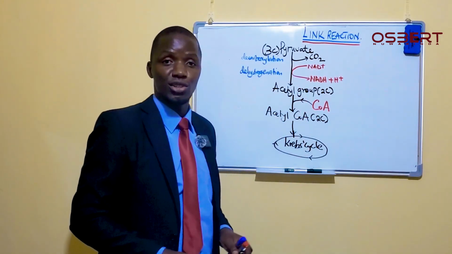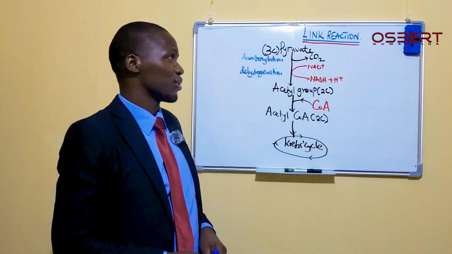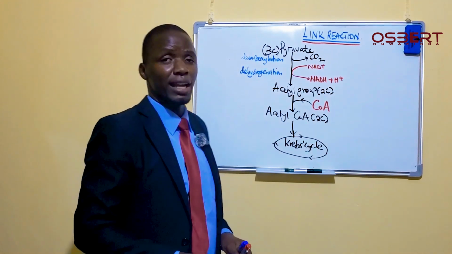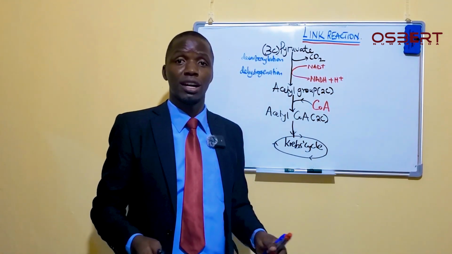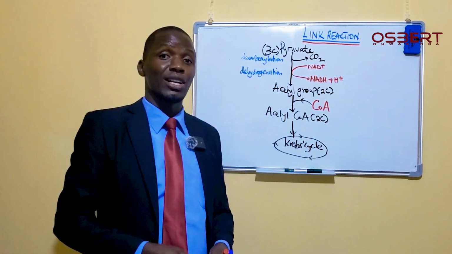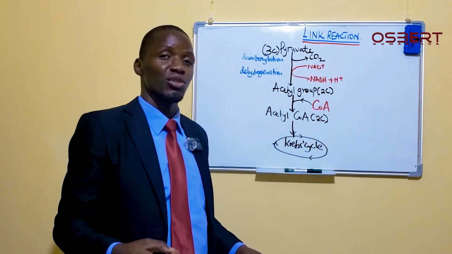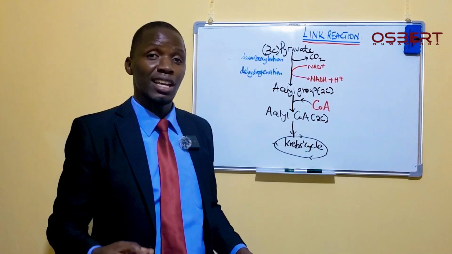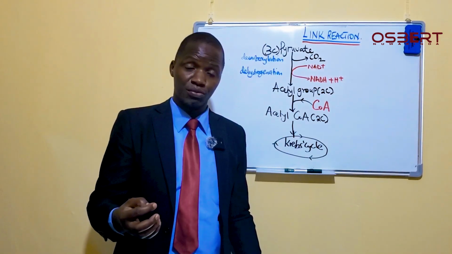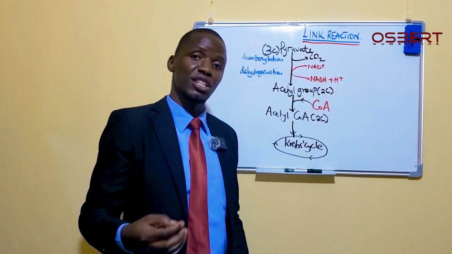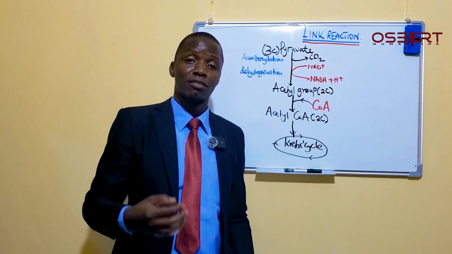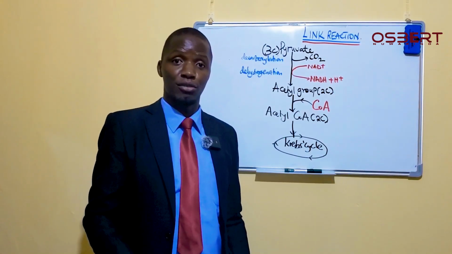So if my food molecule, for example, is glucose, assume the food I have eaten that will help me produce energy is glucose. That glucose is broken down via glycolysis to form pyruvate.